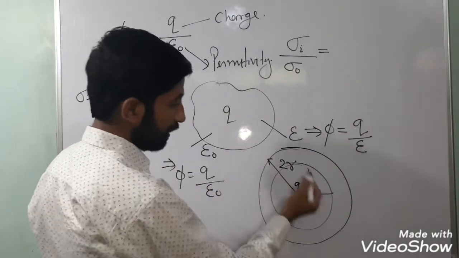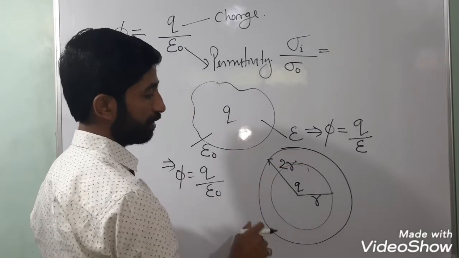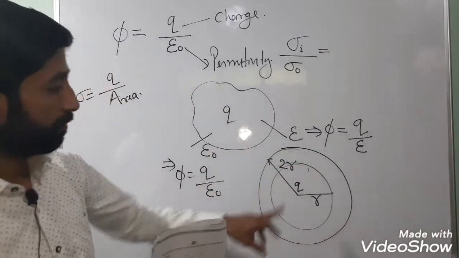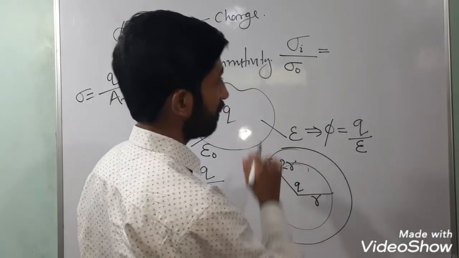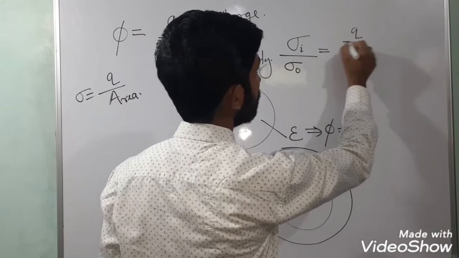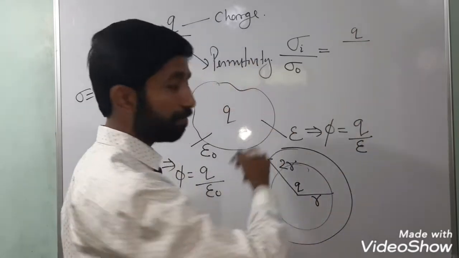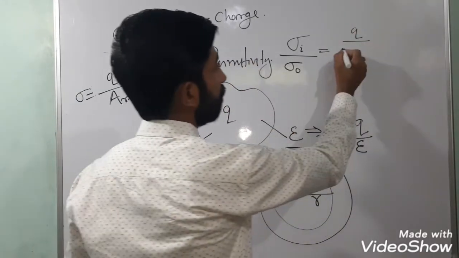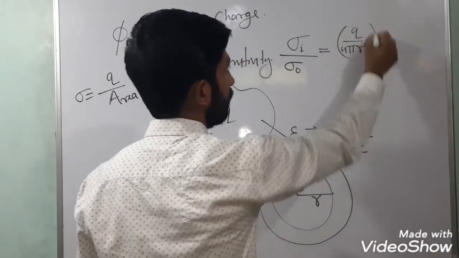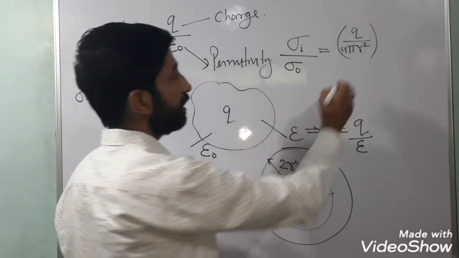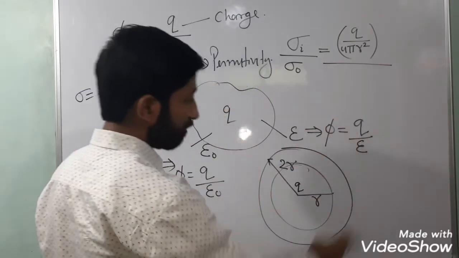Now listen, how much charge does this enclose? Only q. First let's discuss the inner surface density, that is charge upon the surface area of the inner part, 4 pi r square. This is the inner surface charge density over the outer surface.